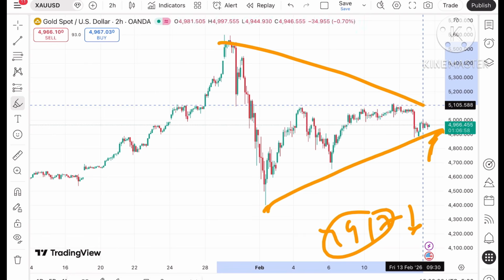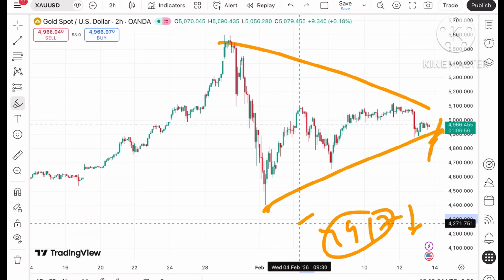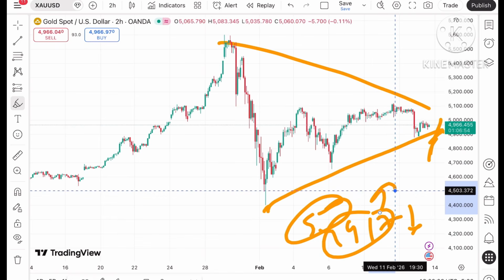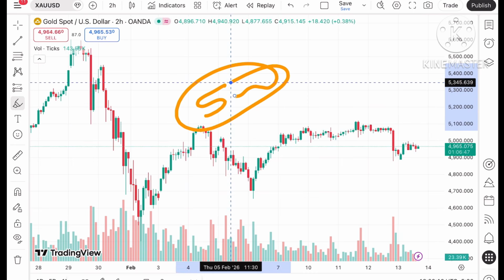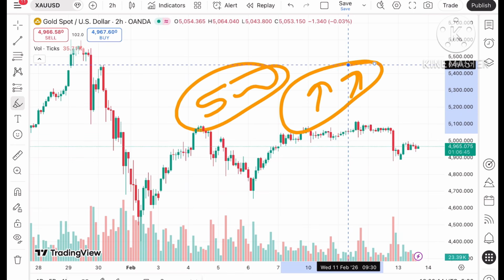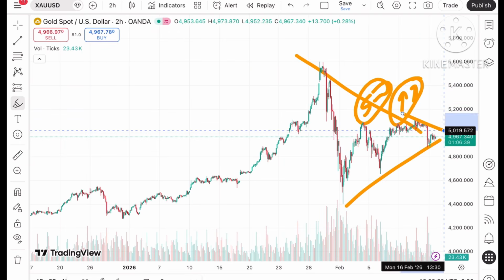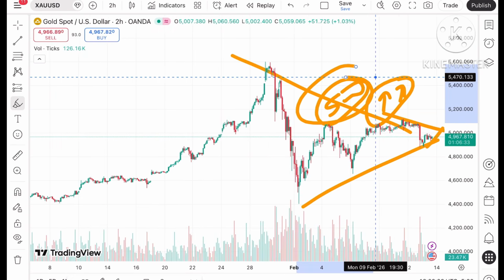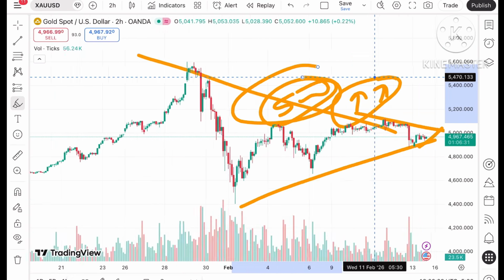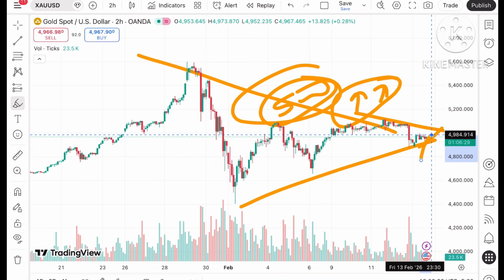breaks towards downside, because chances are very high we can see it can move towards 49.17 and a further fall can be seen. But if the price keeps moving above this particular level, above 5,000, 5,000 is a very important level, so remember this. If the price keeps moving above 5,000, there is a probability of upside, because a trend is forming towards upside. Remember, 5,000 is a psychological level, as well as this trend support towards an upside if the price keeps moving above 5k.